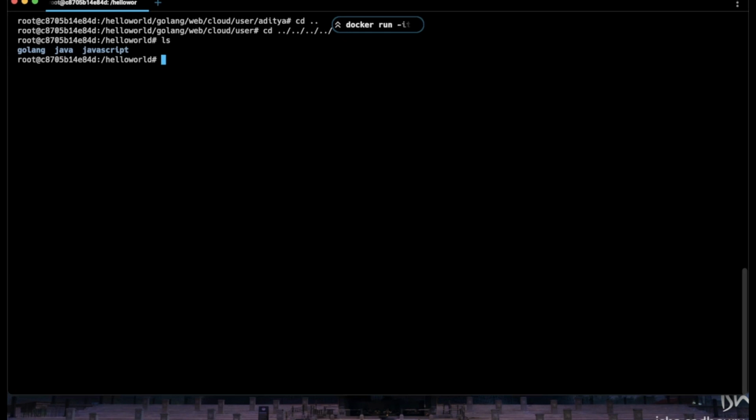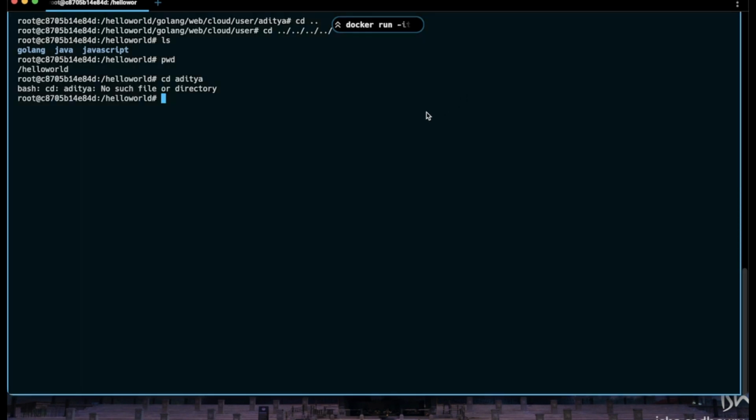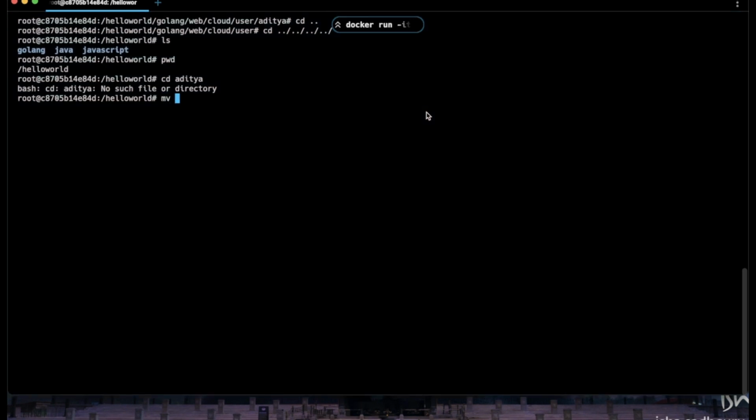And now, okay, what if we want to move this directory to some other directory? Suppose we want to move the JavaScript directory to the Golang directory. So to do that, we use mv JavaScript Golang. Basically this is the JavaScript, here is the source, and this is the destination. And if we hit enter, okay, so no such file or directory.